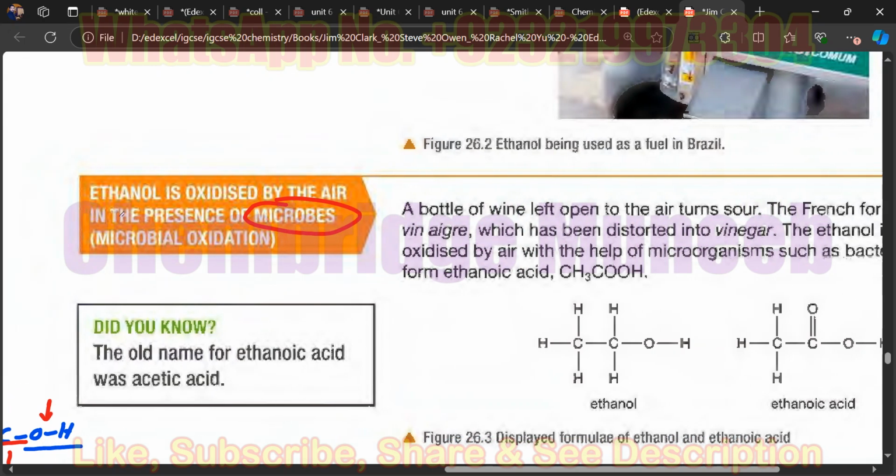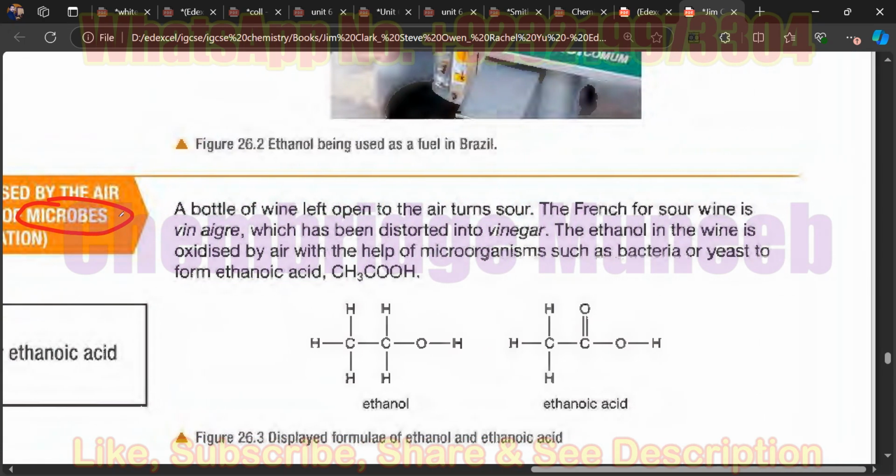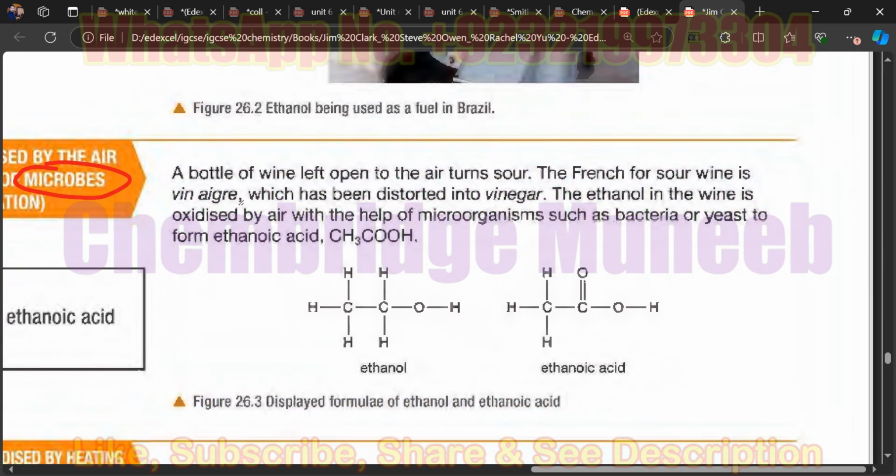So the living organisms can react with the ethanol, but there is a difference here. This is also a kind of oxidation of the ethanol, but this oxidation is not producing carbon dioxide and water. This is some different kind of oxidation. You do not get carbon dioxide and water in this case.